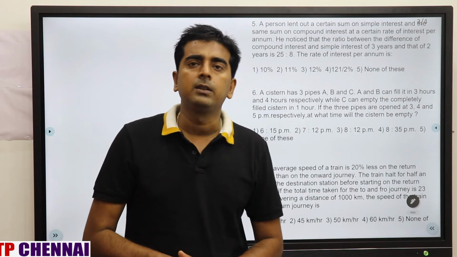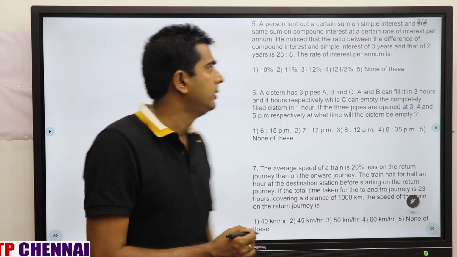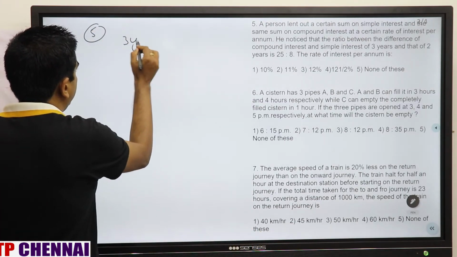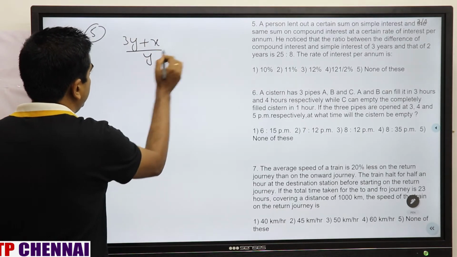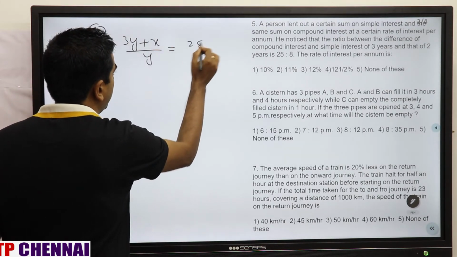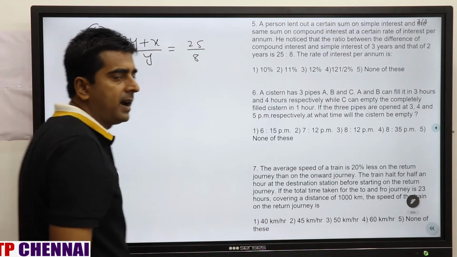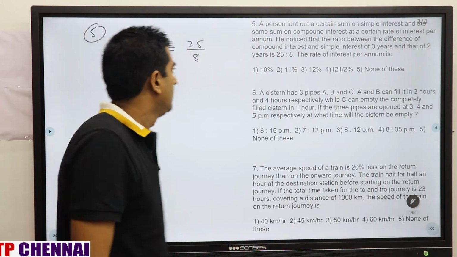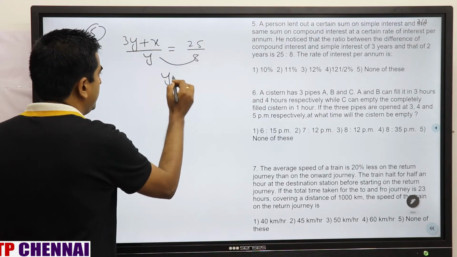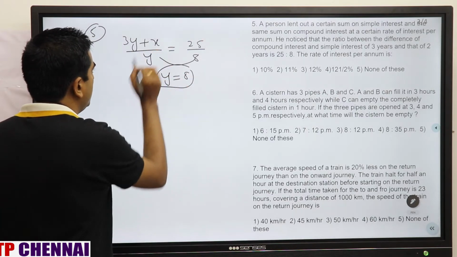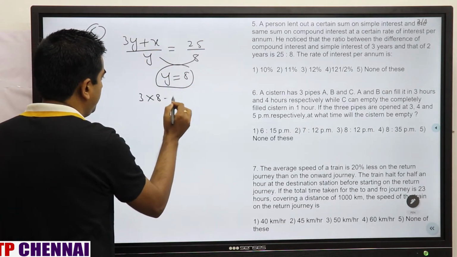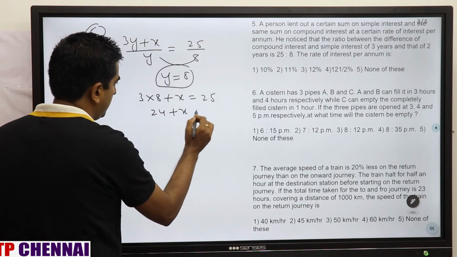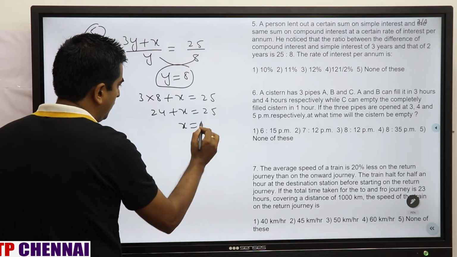This is a very tricky question. So for that, I will tell you a trick here. The trick is (3y plus x) by y is equal to the ratio 25/8. This LHS part has come from the tree method of compound interest, that we will see later on. So here y is equal to 8. If you keep y as 8, then 3 into 8 plus x is equal to 25. So 24 plus x is equal to 25. X is equal to 1.